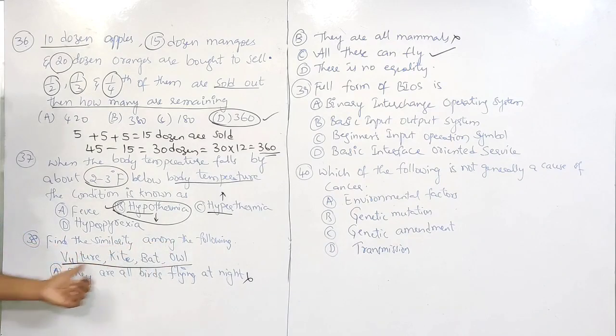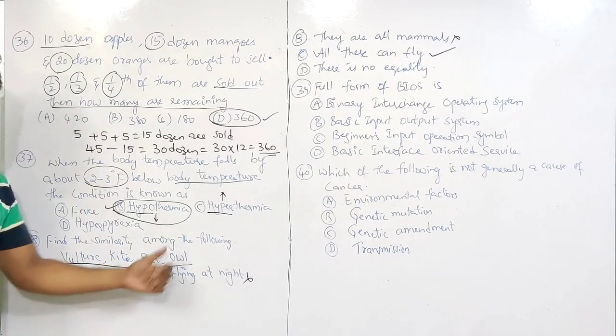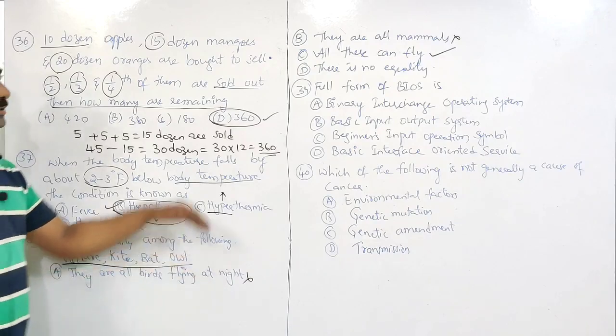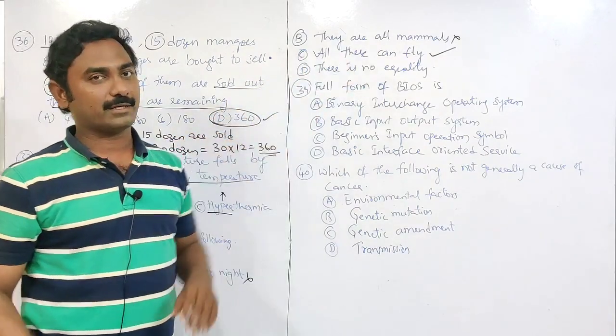Find the similarity means these all three can 1, 2, 3, 4. All these can fly, but not at night time. They can fly at any time. So third option is the correct answer.